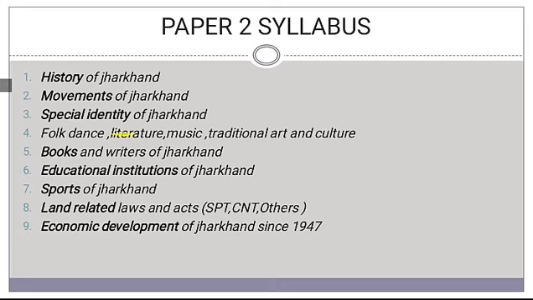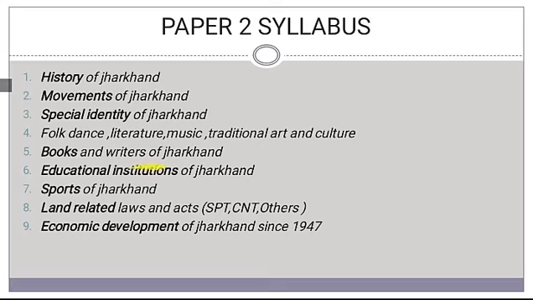Under special identity of Jharkhand, Jharkhand has a different cultural identity, a different socio-cultural identity, and its physical identity is different. All these things are covered under the special identity of Jharkhand. There are many folk dances, local literatures, folk music, traditional art and culture prevailing in our state, that is in Jharkhand, that should be covered under this topic.